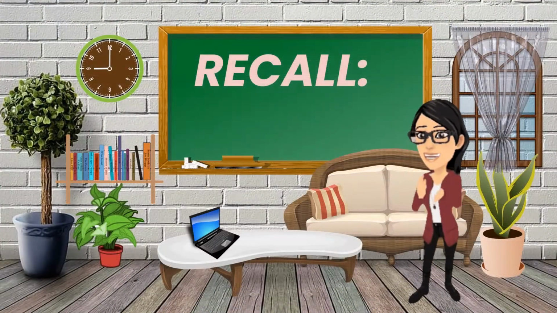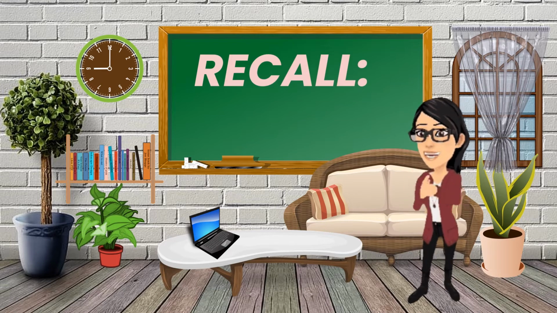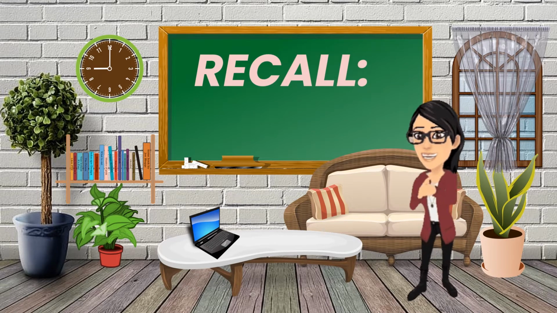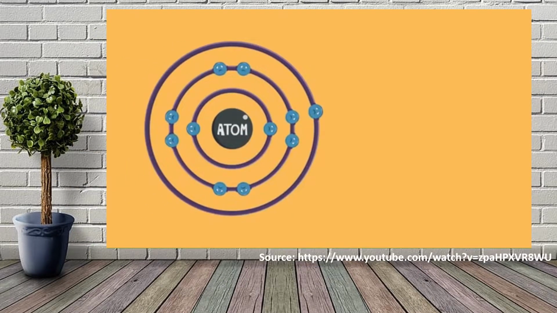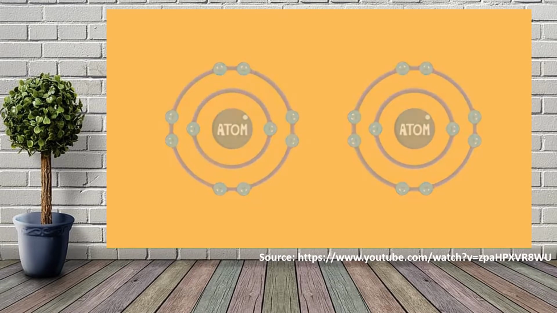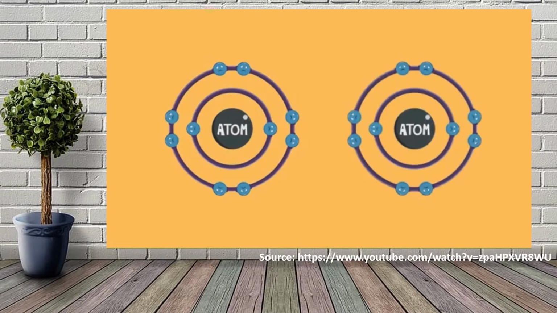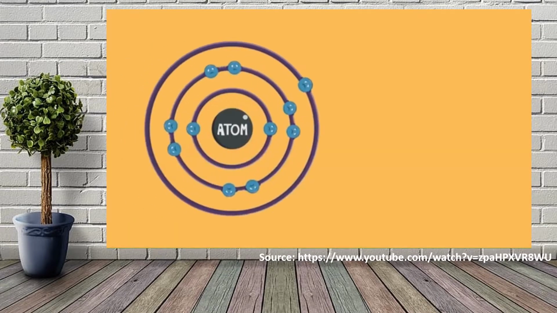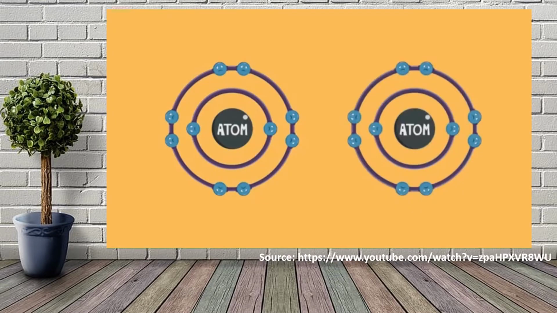Let's recall your understanding and concept about chemical bond. Identify what is being described. You can pause the video anytime if you need extra thinking time. Let's have number 1. This type of bond involves the transfer of electrons from one atom, usually a metal, to another atom, which is a non-metal. And the answer is ionic bond.